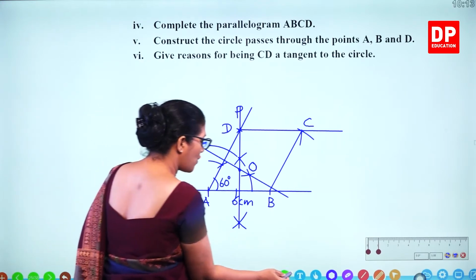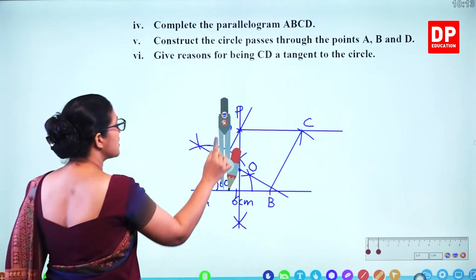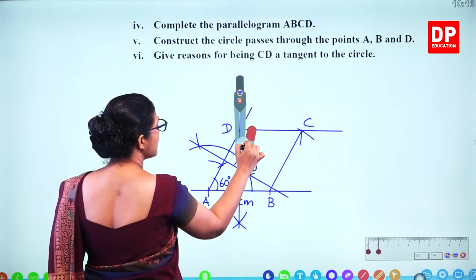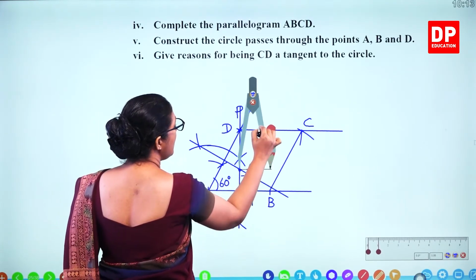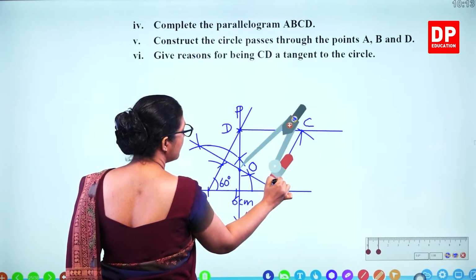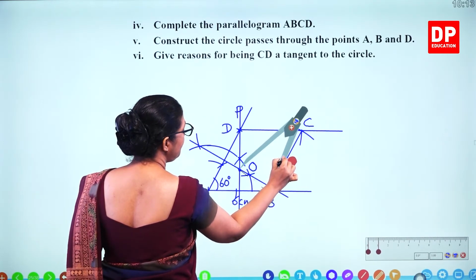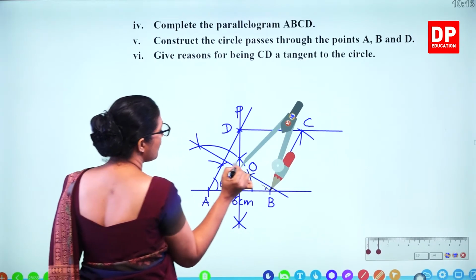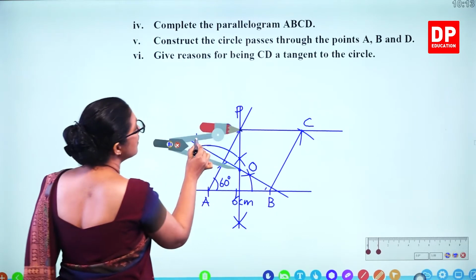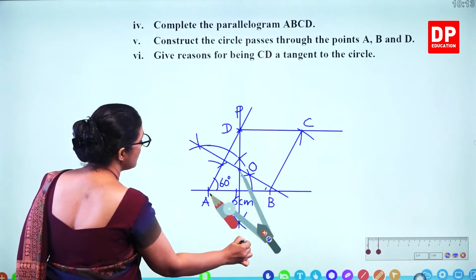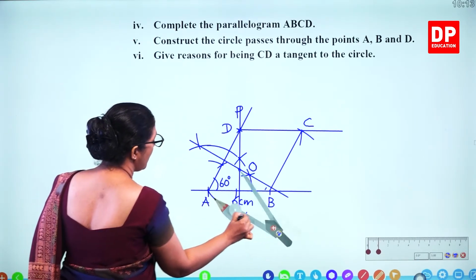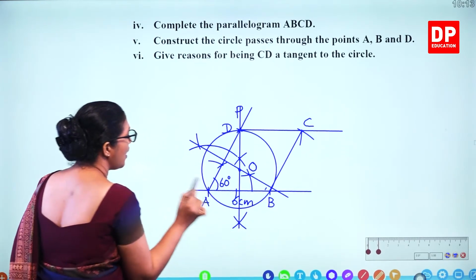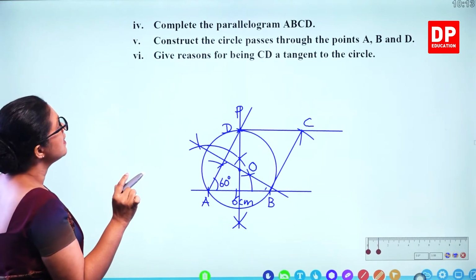Now we have to draw the circle. So what's the center? Center is here. You can take any distance, either B or A or D. So check this one and this one. So now we can draw the circle. The circle passes through A, B, D.